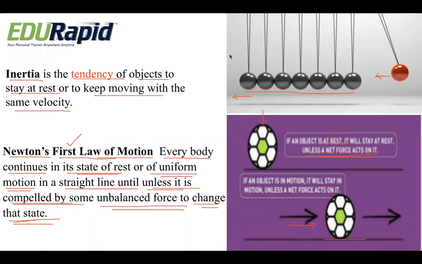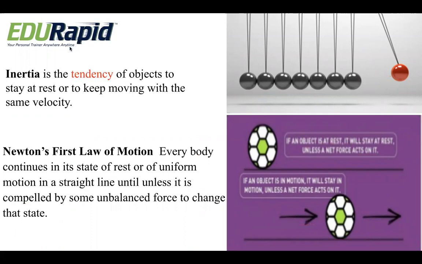Secondly, he told that an object will stay in motion. Here the football is moving down. How long will it move? Unless and until some external force acts on it. Somebody will catch the ball, or else it will be stopped by the friction of the ground, and only then will it stop. Such a tendency is stated by Newton's first law of motion.